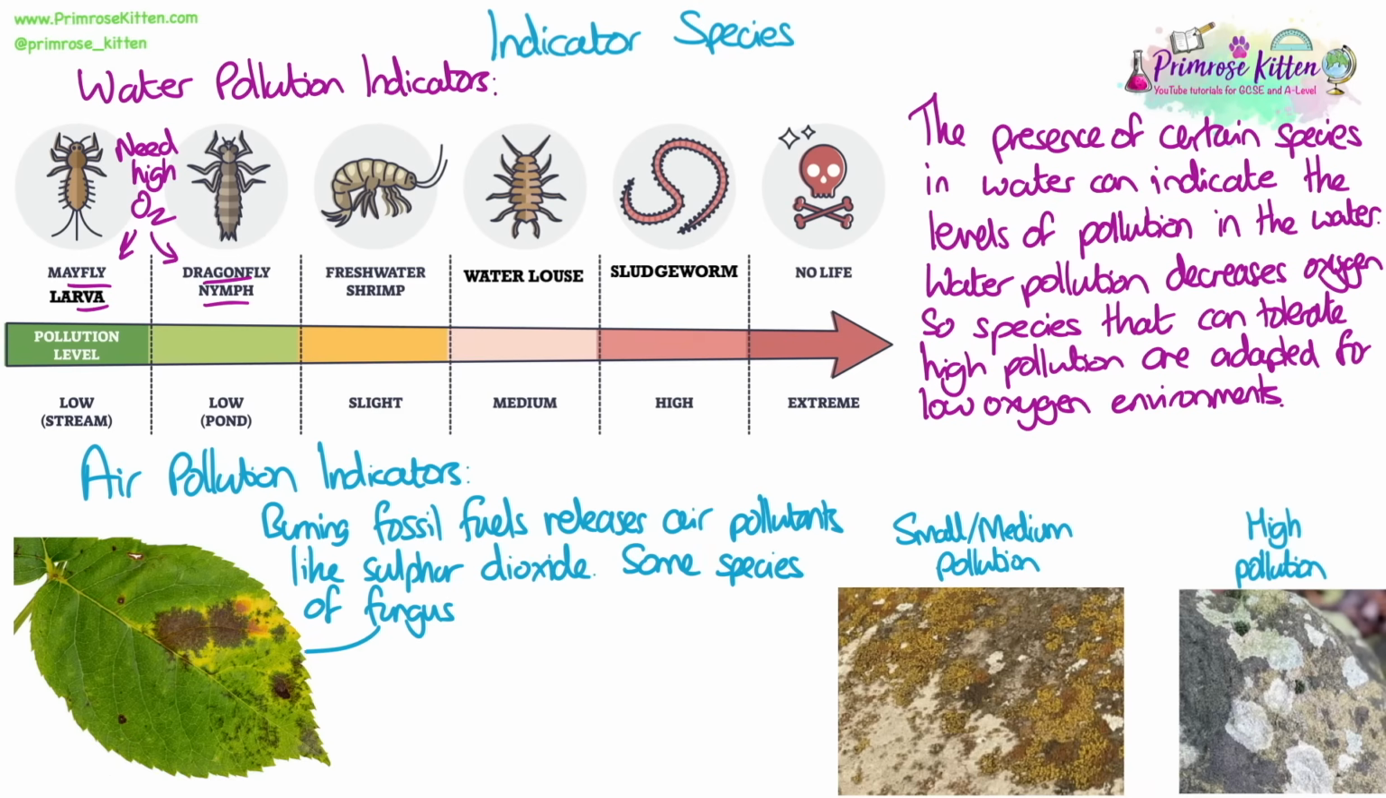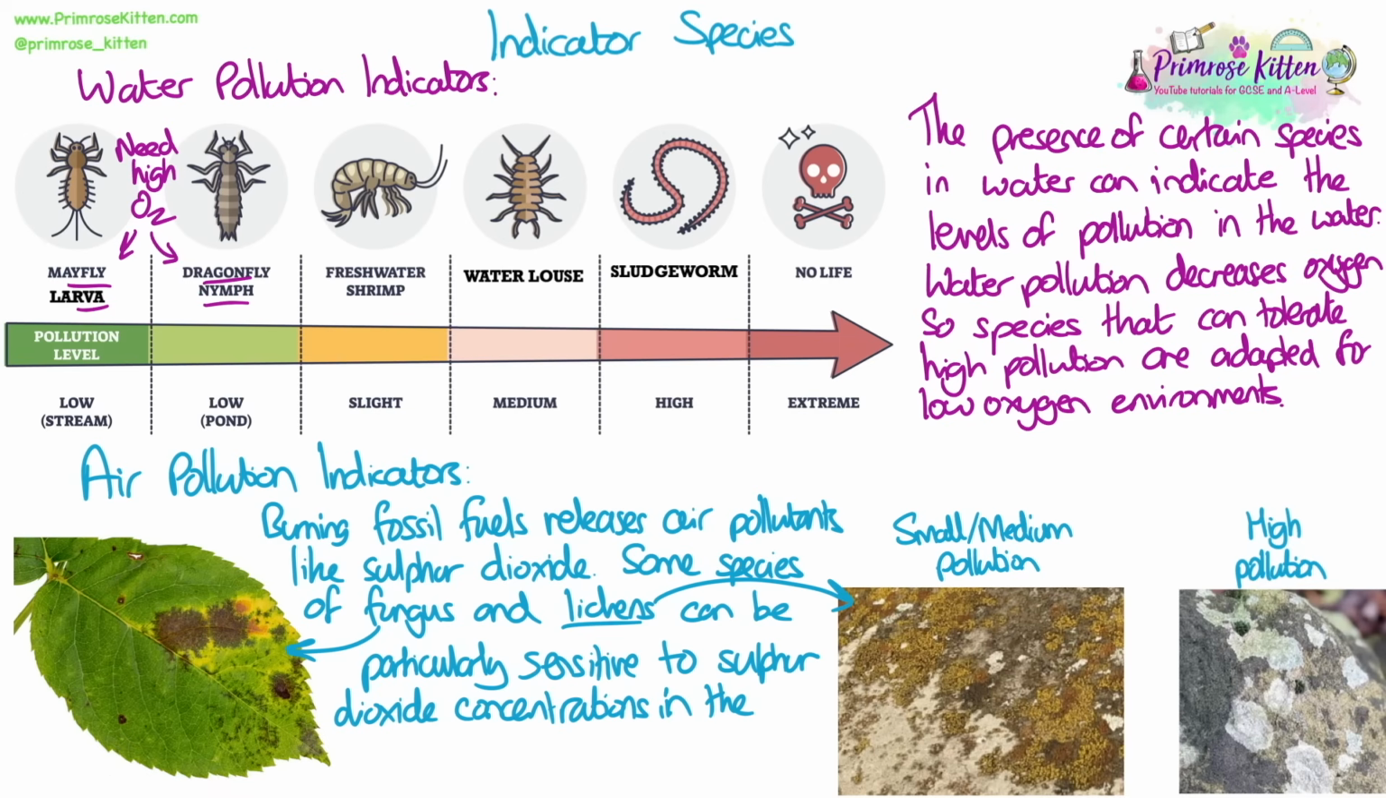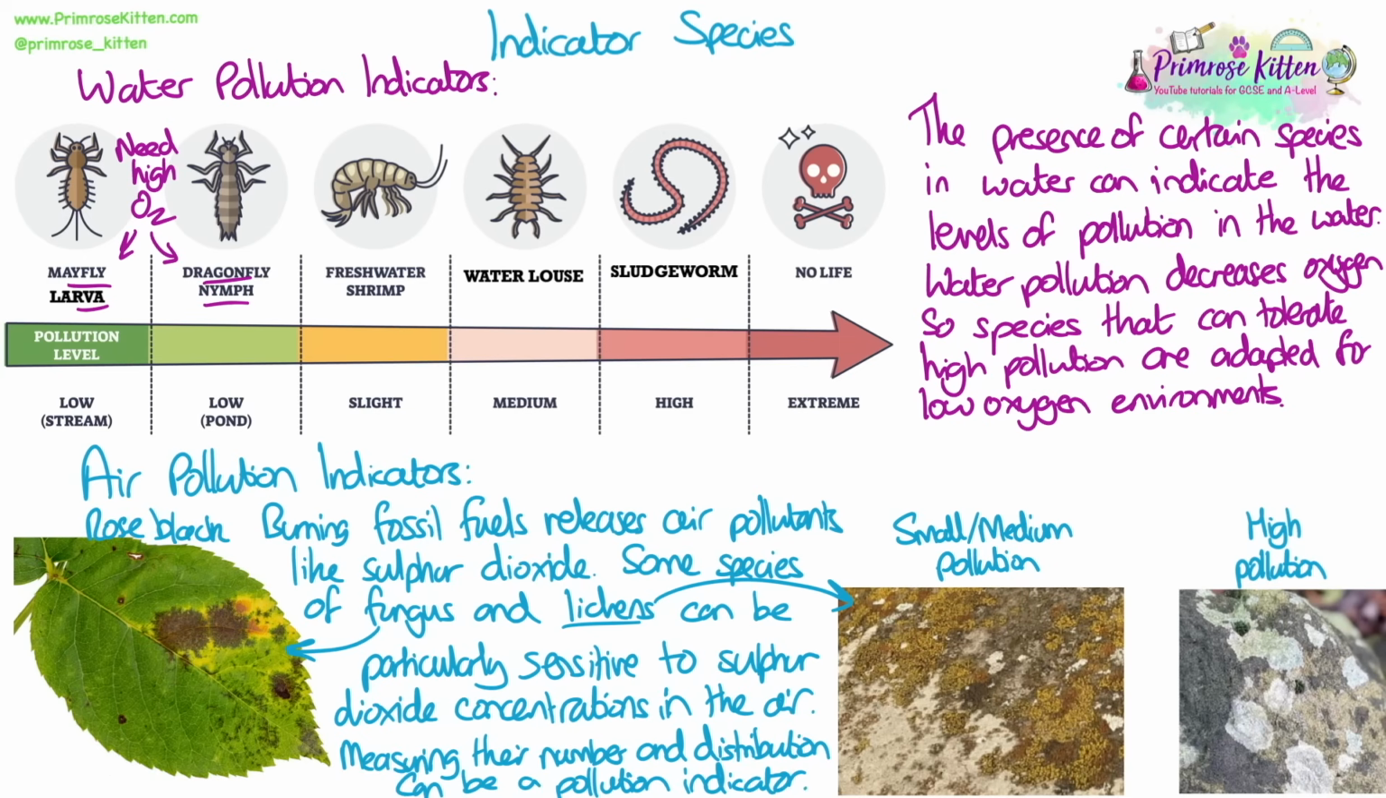Burning fossil fuels releases air pollutants like sulfur dioxide. Some species of fungus, as shown on this leaf, and lichens, as shown in these images, can be particularly sensitive to sulfur dioxide concentrations in the air. Measuring their number and distribution can be a pollution indicator.